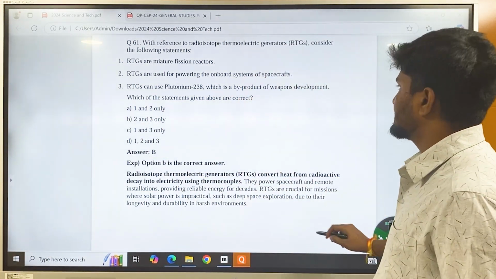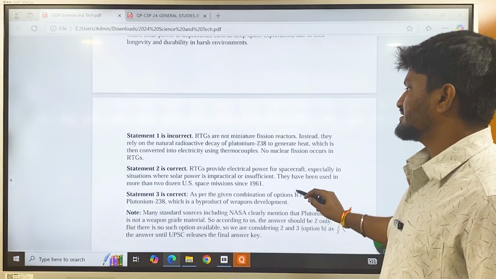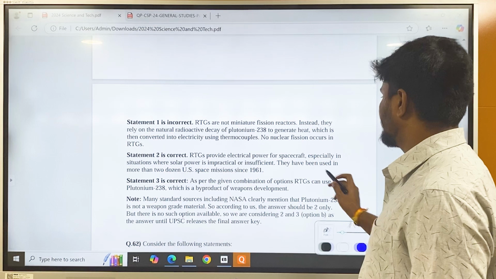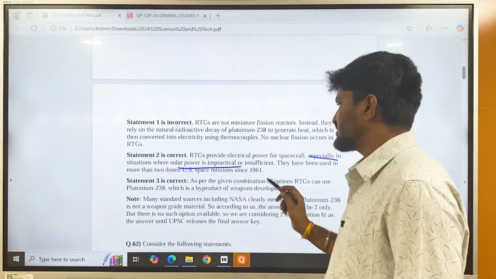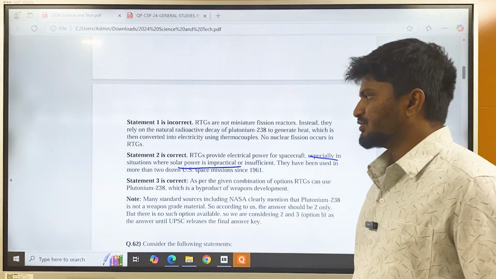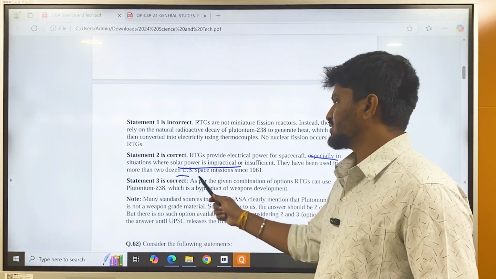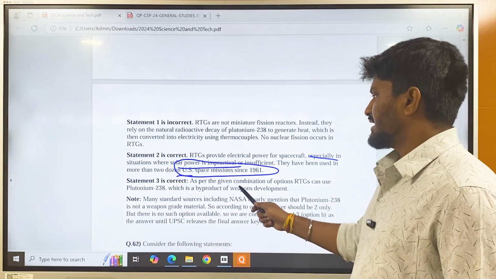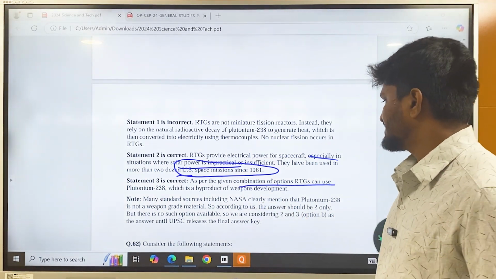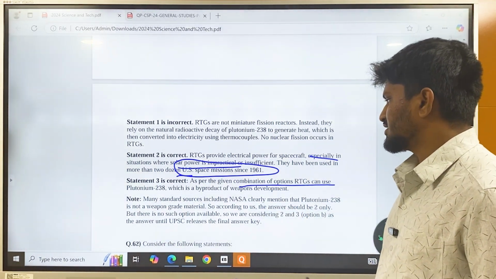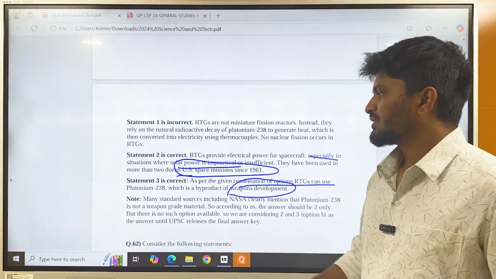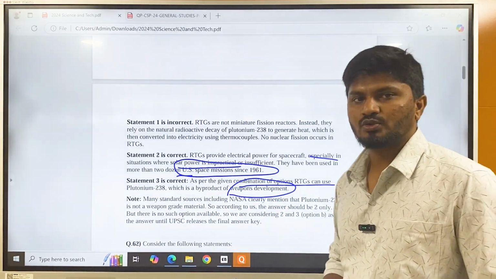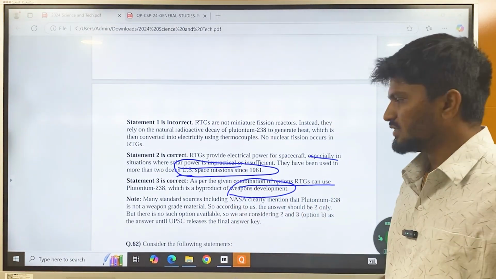We already discussed that RTGs are used in spacecraft. They provide electrical power for spacecraft, especially in situations where solar power is impractical or insufficient. They have been used for more than 2 dozen US space missions since 1961. Statement 3: RTGs can use plutonium-238, which is a byproduct of weapons development. Actually, plutonium-238 is not a byproduct of weapons development, so it should be 2 only, but since the given options make statement 3 also correct.